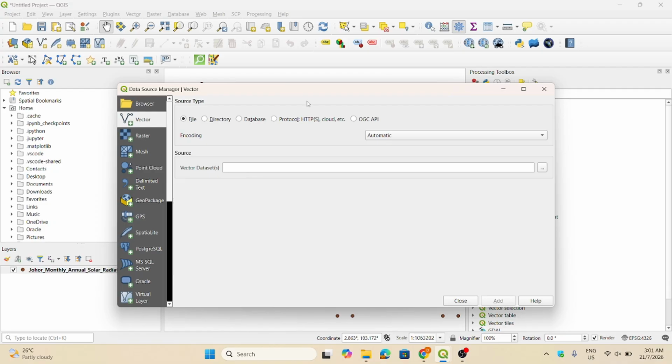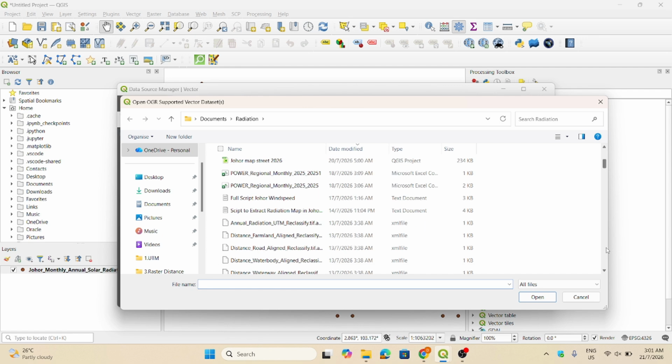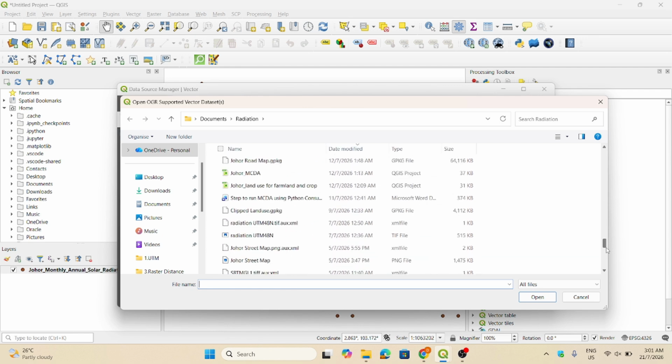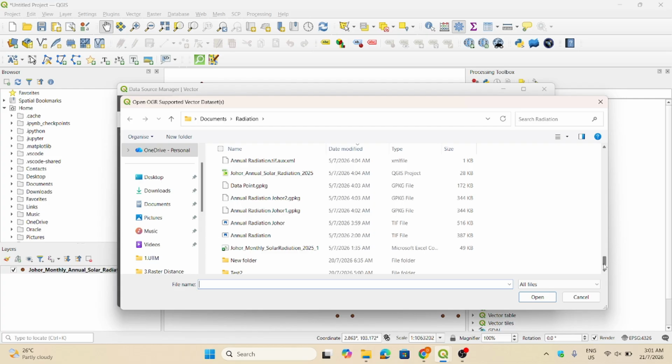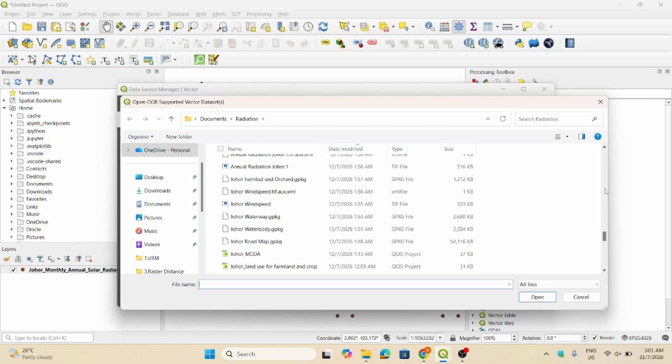Because we do the analysis in JOHOR, we have to add the shape file for JOHOR. If you don't have the shape file, you have to prepare it, but for this tutorial I already have one, so I just add it to this QGIS.